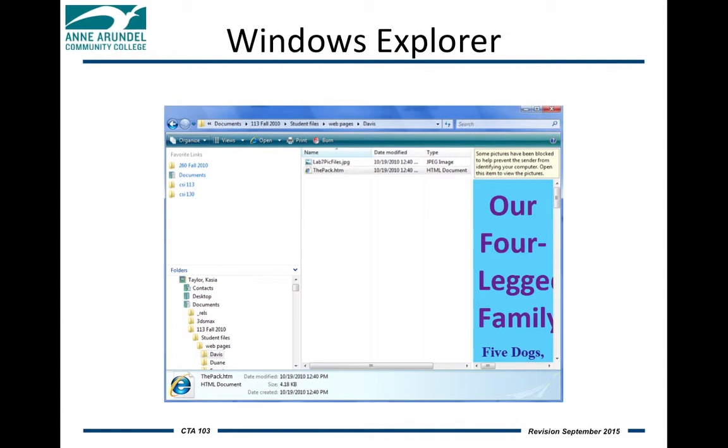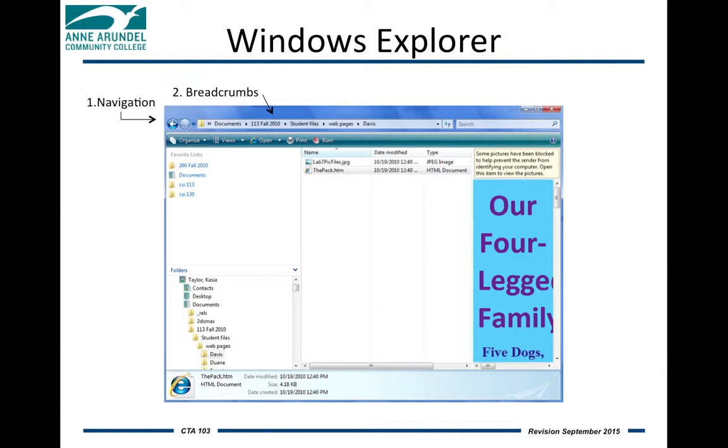In Windows Explorer, we have several areas that we want to concern ourselves with. First, we have the navigation area. The navigation area is the left and right arrow keys up at the top left. It allows us to go further into a folder or back up to a subsequent folder. Along the top, we have what is called the breadcrumbs. This allows us to find out where we are in relation to the drive.